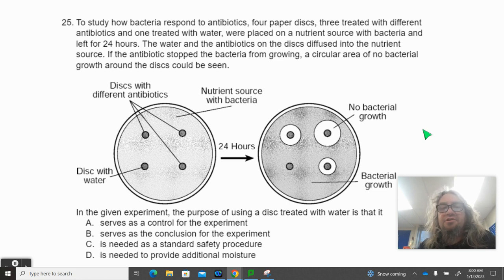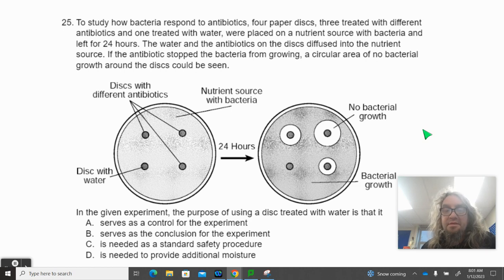To study how bacteria respond to antibiotics, question 25, 4 paper discs, 3 treated with different antibiotics and 1 treated with water, were placed on a nutrient source with bacteria and left for 24 hours. The water and the antibiotics on the disc diffused into the nutrient source. If the antibiotic stopped the bacteria from growing, a circular area of no bacterial growth around the disc would be seen.